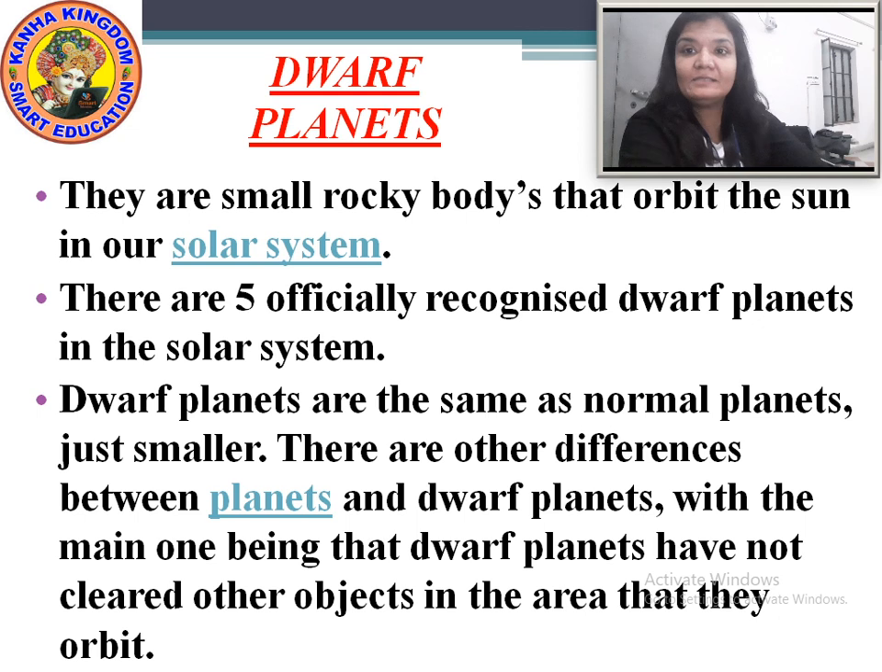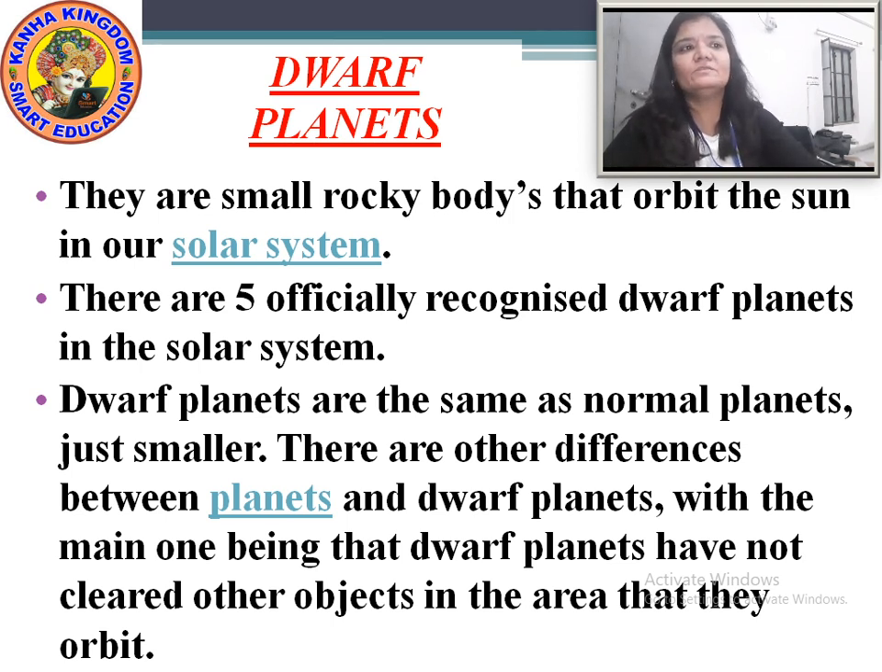Now the dwarf planets, though they are not seen, they still revolve around the sun. They are in the solar system and they revolve around the sun. They also have a fixed orbit. Now there are 5 official dwarf planets. I had explained to you about the dwarf planets in part 1 and part 2.